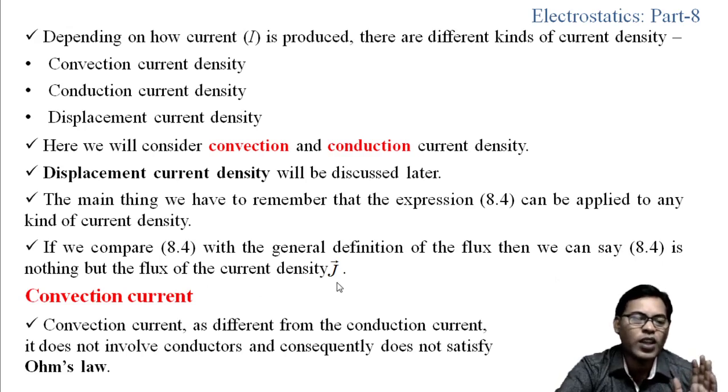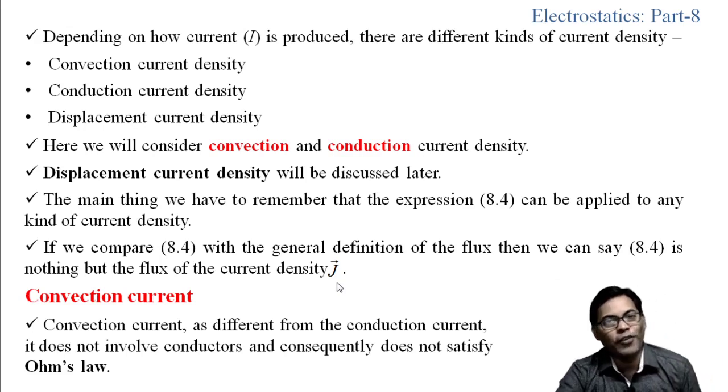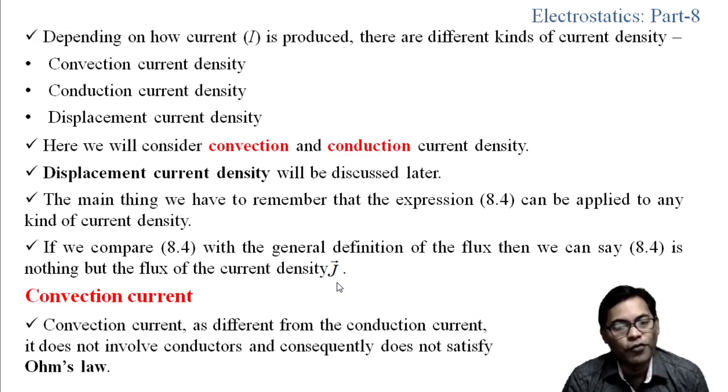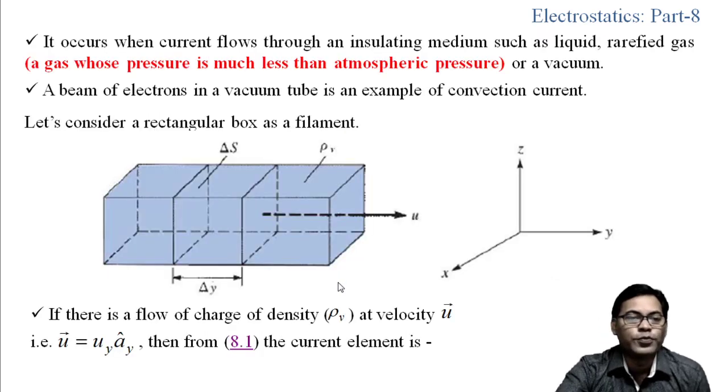So now we are going to see the convection current. The convection current is different from the conduction current, and it does not involve any conductor. Consequently, we can say it does not satisfy Ohm's law, that is V equals IR.